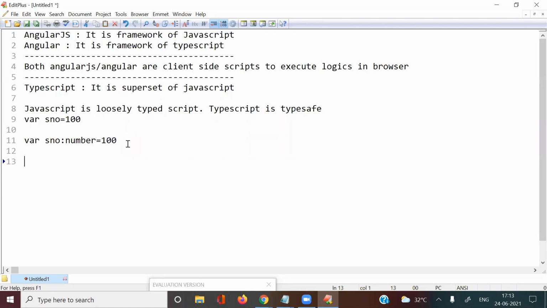Next one. JavaScript does not support object-oriented programming concepts. Understand this? JavaScript is not supporting OOPS concepts.